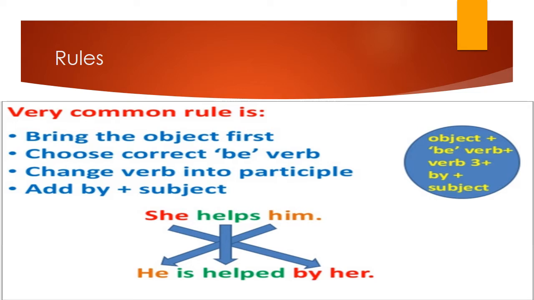Now we will share the rules of conversion. A very common rule is: bring the object first, choose the correct be verb, change the verb into a participle, add by plus subject. For example, she helps him. Now she is the subject, helps is the verb, and him is the object. We are supposed to put the object in the beginning. So it will be, he is helped by her.